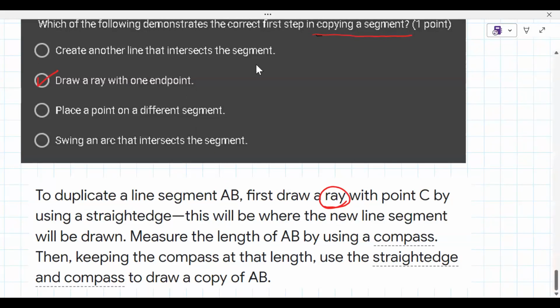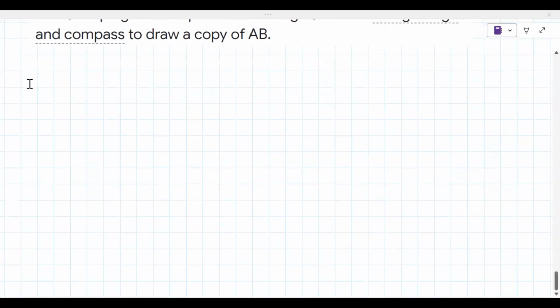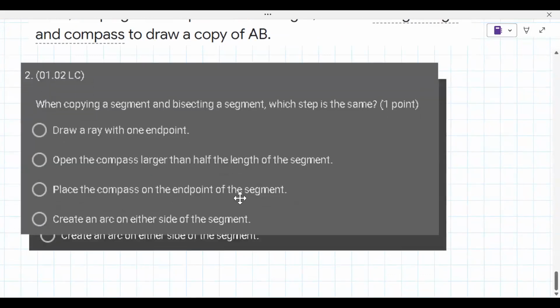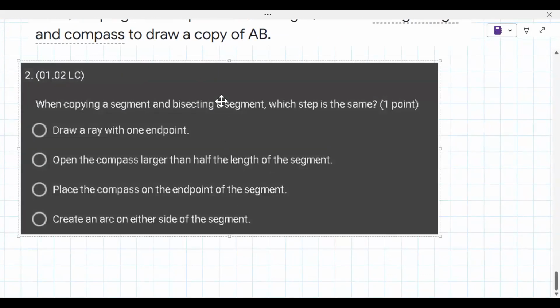So you've got to be able to connect that information. I'm not saying this is for sure, but it probably is. You may find that you can answer a lot of these questions on your own, or you may just need help with the ones that are more difficult. It says when copying a segment and bisecting a segment.